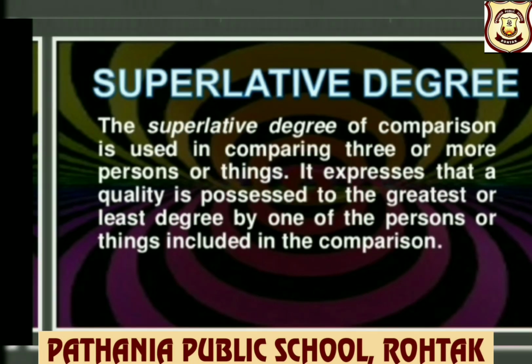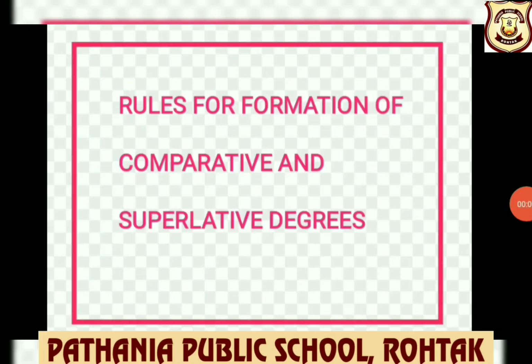The superlative degree of comparison is used in comparing 3 or more persons or things. It expresses that a quality is possessed to the greatest or least degree by one of the persons or things included in the comparison.